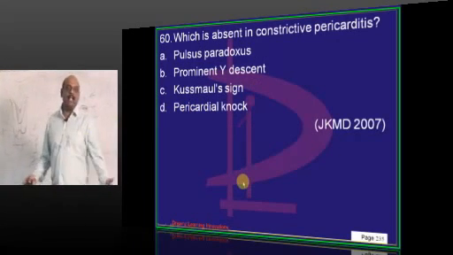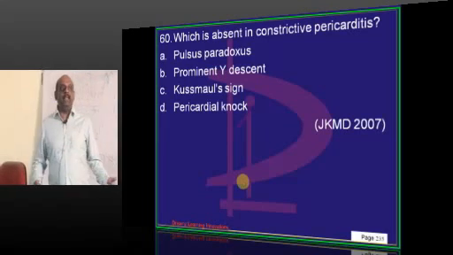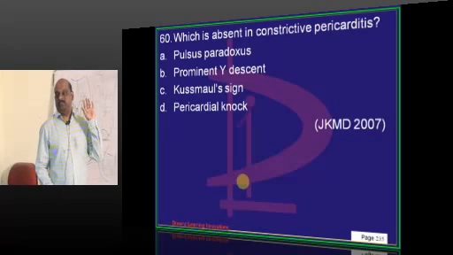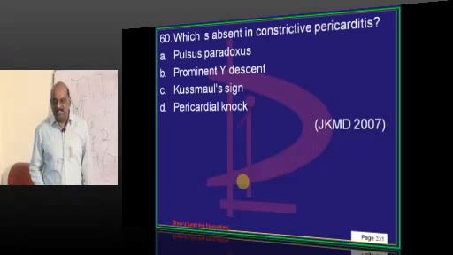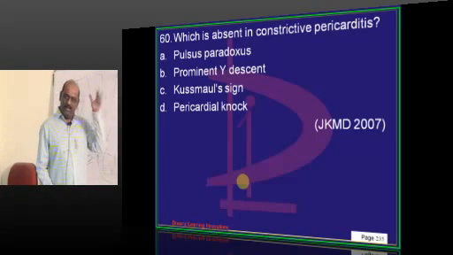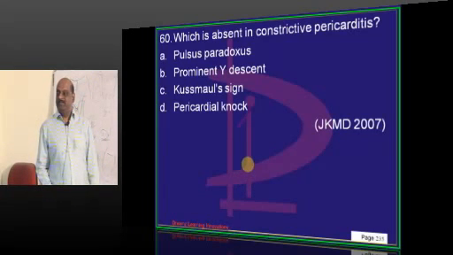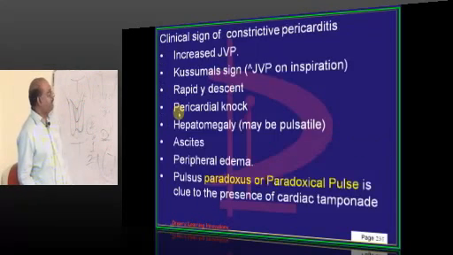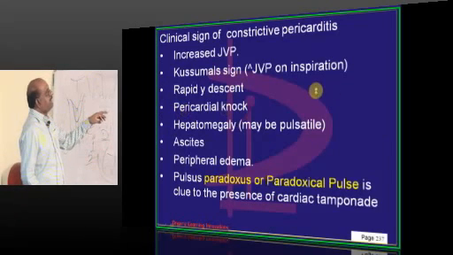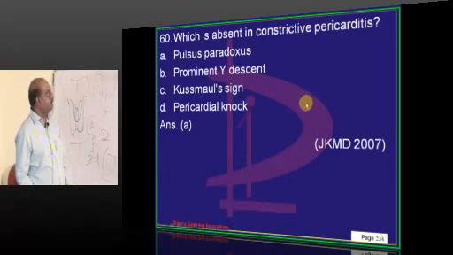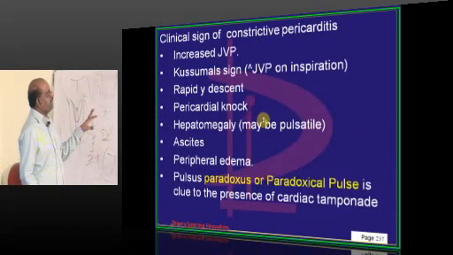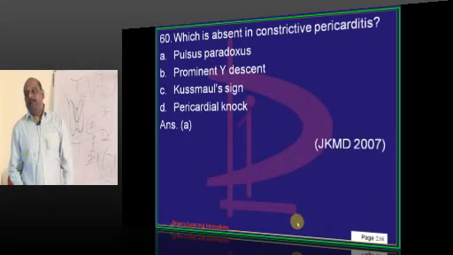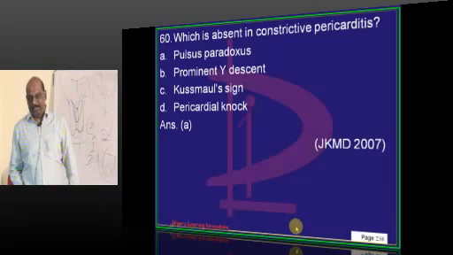Then what will you not see in constrictive pericarditis? Constrictive pericarditis and pericardial effusion and cardiac tamponade. JVP, what is the difference? It is a favorite topic in any entrance. Prominent Y descent, or rapid Y descent, is a feature of which one? Constrictive pericarditis. Pulsus paradoxus is a feature of tamponade, but not generally of constrictive pericarditis. That's what you need to remember.